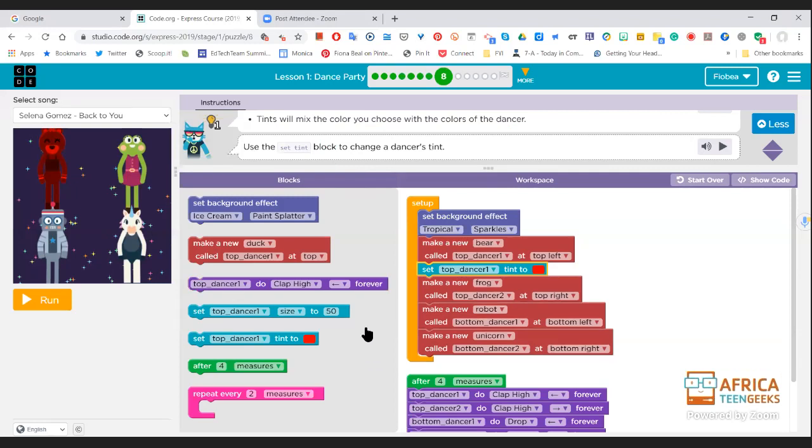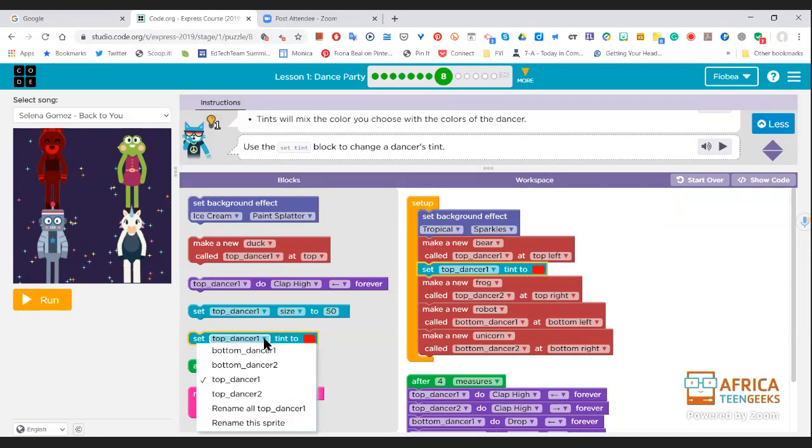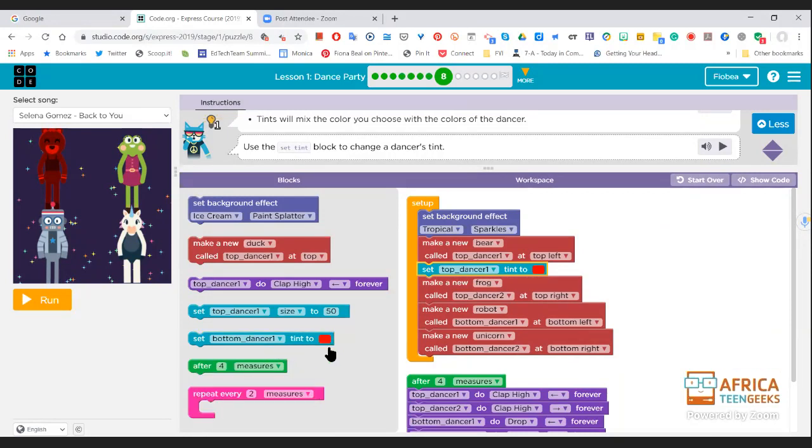Should we change one of the other dancers to a color? What about, let's change the bottom dancer. Should we change the bottom dancer to a color? What color do you suggest? Orange. Did you say orange? All right, let's try orange. Where should we put this one? Bottom dancer 1. Do you suggest, Ethan?